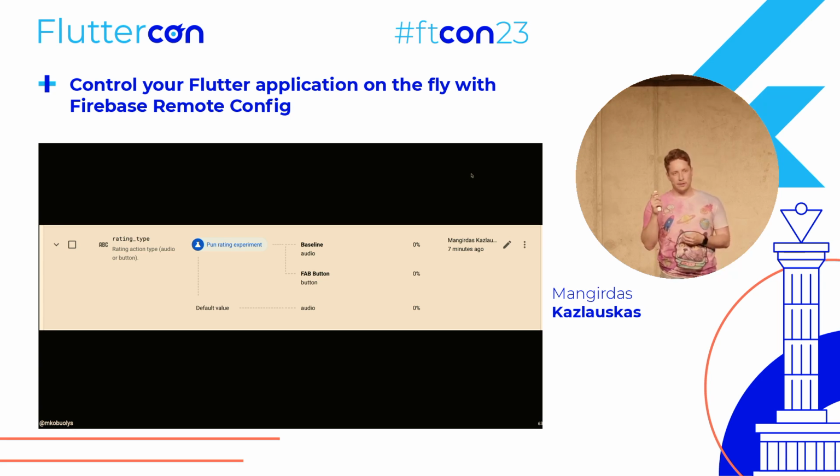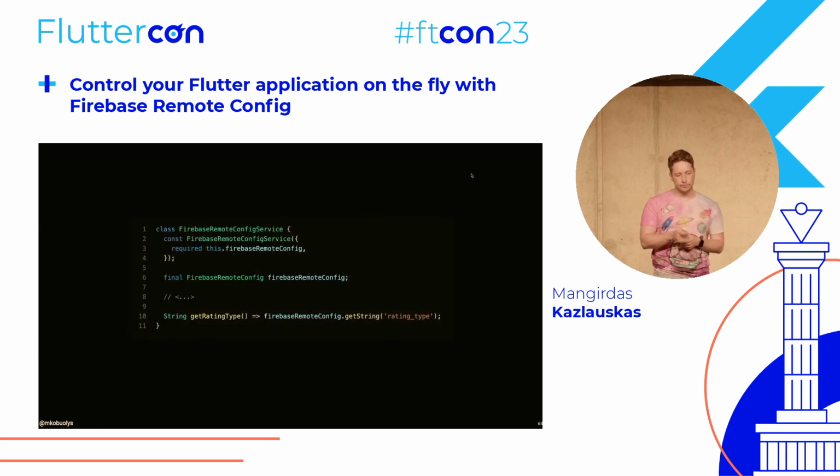So now, based on which random user group the user gets into, either the audio or button value will be returned. How it looks from the code: again, Firebase Remote Config service, I think you're seeing the same pattern for the third or fourth time now. And that's actually the best thing about Firebase Remote Config, in my opinion: it doesn't matter whether you're using very simple, straightforward parameters, conditions, or A/B testing, the API or interface that you're using from your code is identical. You're just pulling the parameter, and everything else is handled for you. That's the beauty in the code.